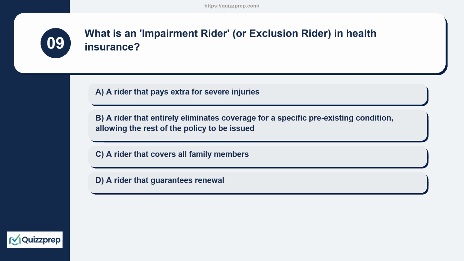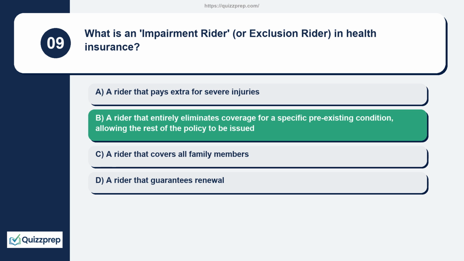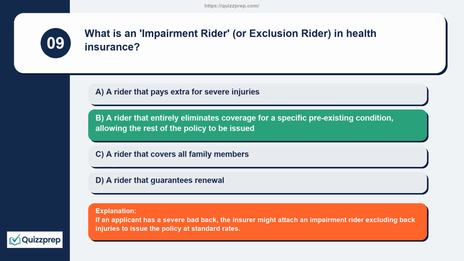Question 9. What is an impairment rider or exclusion rider in health insurance? A rider that pays extra for severe injuries. A rider that entirely eliminates coverage for a specific pre-existing condition, allowing the rest of the policy to be issued. A rider that covers all family members. A rider that guarantees renewal. If an applicant has a severe bad back, the insurer might attach an impairment rider excluding back injuries to issue the policy at standard rates.